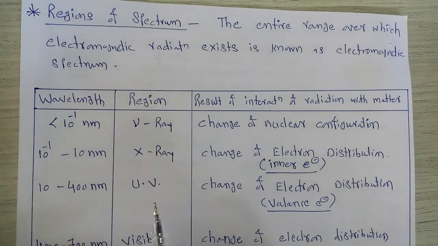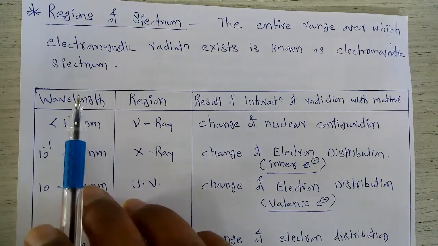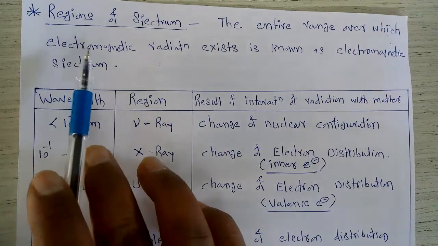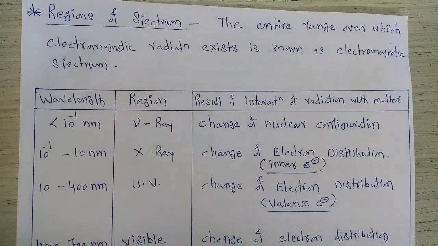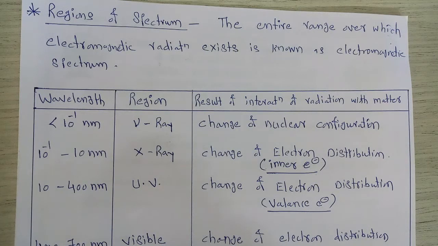Now in the current lecture we are going to study the next aspect of spectroscopy, that is regions of the spectrum. In order to study the molecular structure of a molecule by spectroscopy, we must know what are the different regions of a spectrum in which the different types of radiations can be obtained.